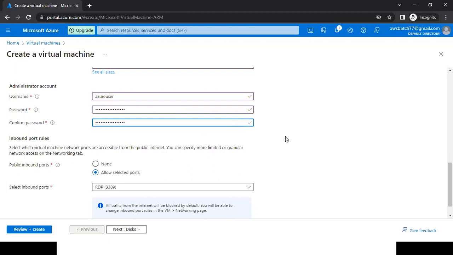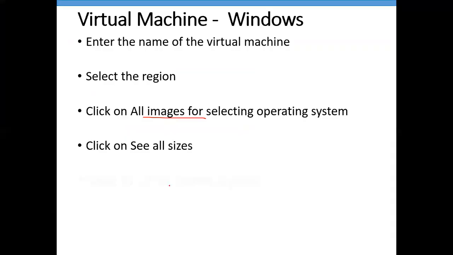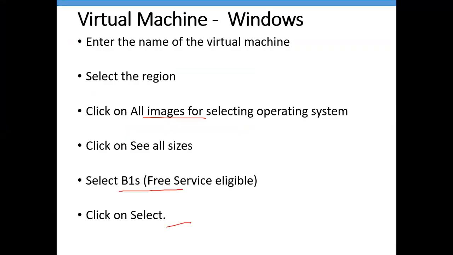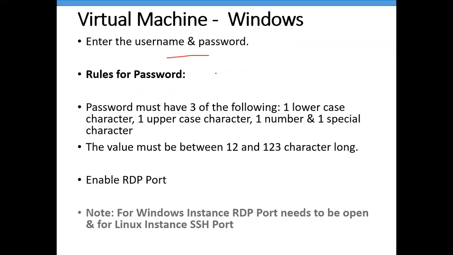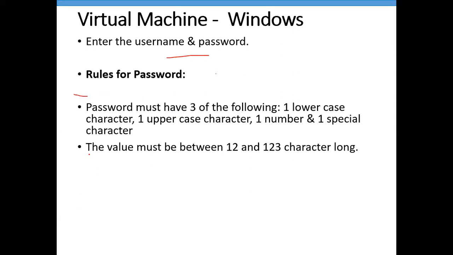Done. So I've given the password here. Size, we have selected, username and password. And these are the rules which we need to follow for password.